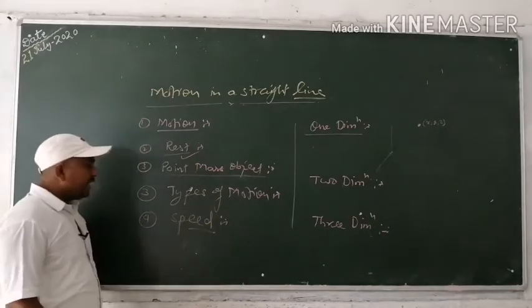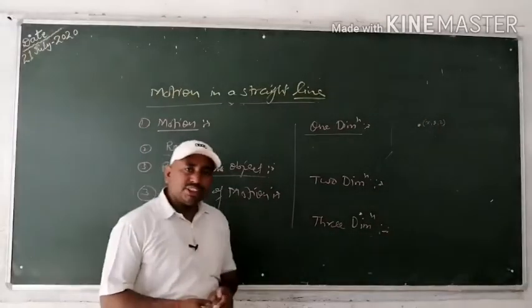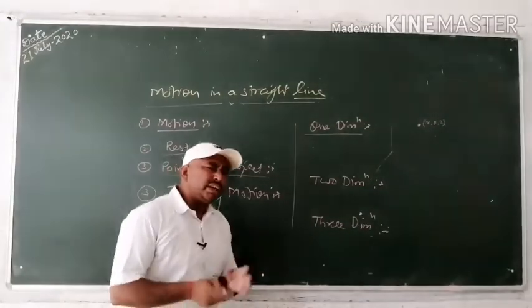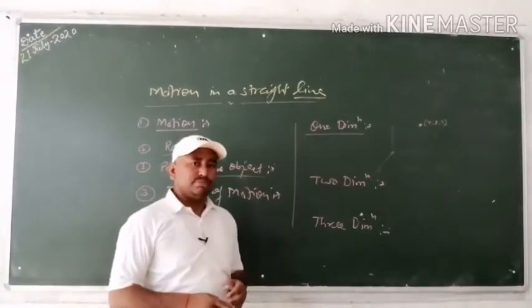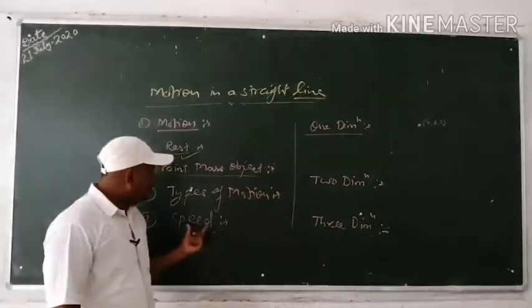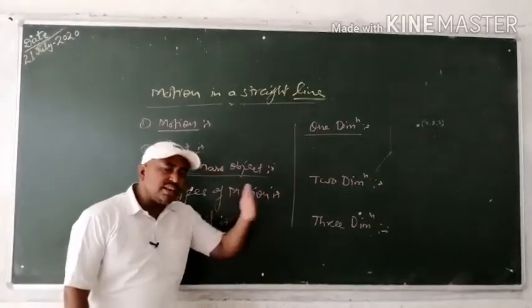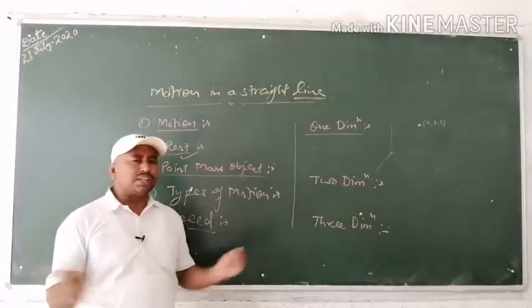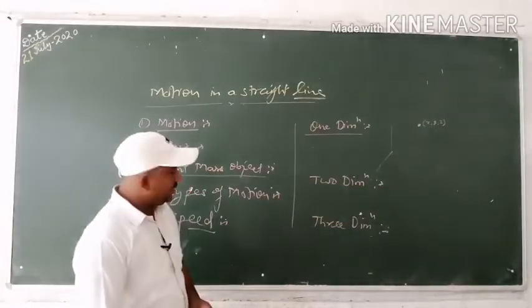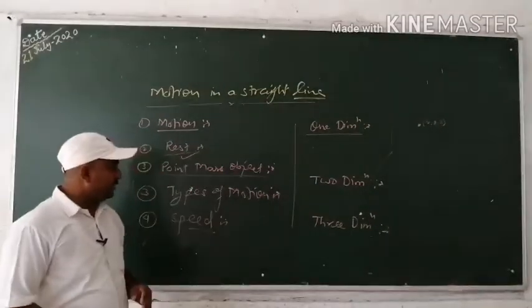Speed. When an object changes its position with respect to time, what is the rate of change of position? That is known as speed. The rate of change of position of any object with respect to time is known as speed. Speed is a scalar quantity, and its unit is meter per second.